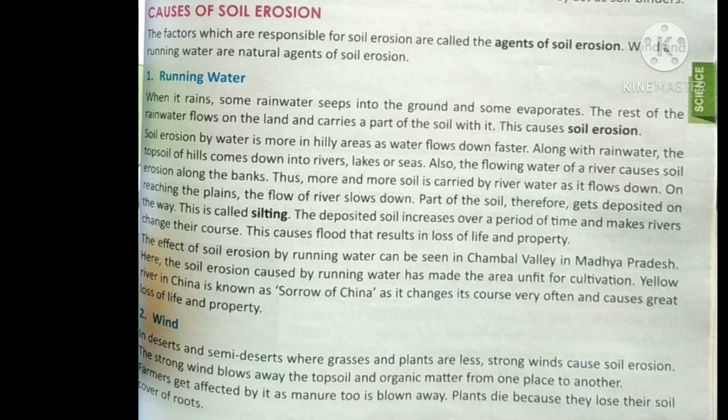The effect of soil erosion by running water can be seen in the Chambal Valley in Madhya Pradesh. Here, the soil erosion caused by running water has made the area unfit for cultivation. A very important thing, as we have seen the uses of soil, is that soil is very important for cultivation, and if the soil is eroded this way, the land becomes unfertile. The Yellow River in China is known as the sorrow of China, as it changes its course very often and causes great loss of life as well as property.